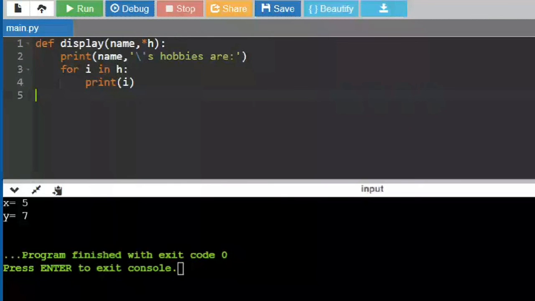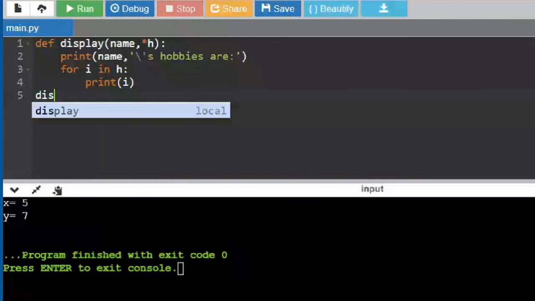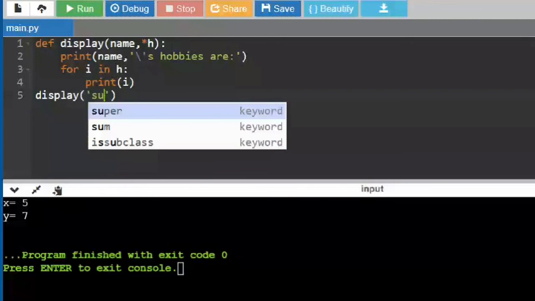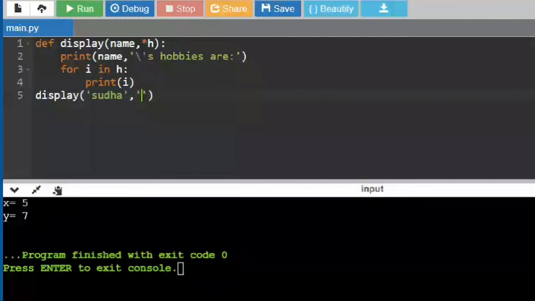Now I will be taking the first display, second display. Inside the first display, I'm saying Sudha, and then I'm giving the list of hobbies. Maybe I'll just give A, B, C, because you can understand, right?